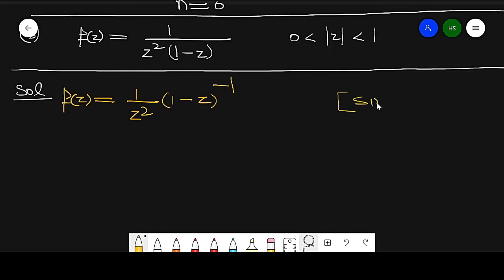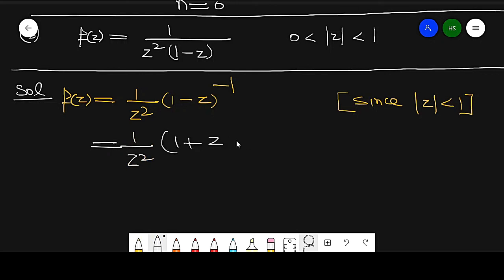Since modulus of z is less than 1, otherwise it is not possible, this can be written as 1 by z square into 1 plus z plus z square plus z cube and so on up to infinity.